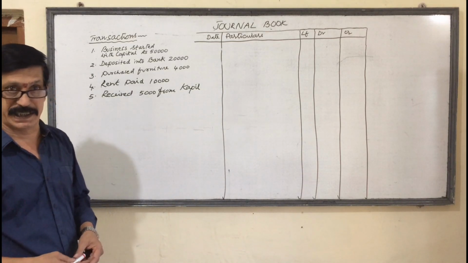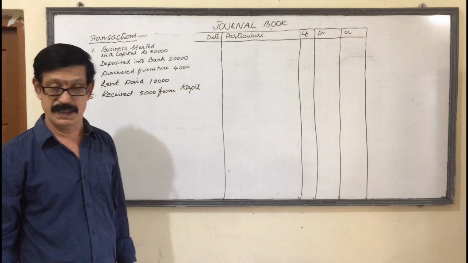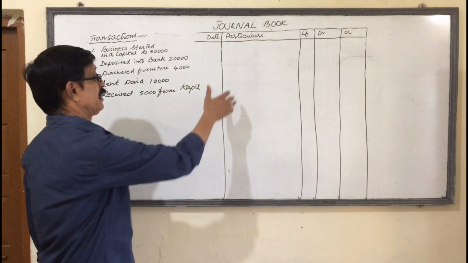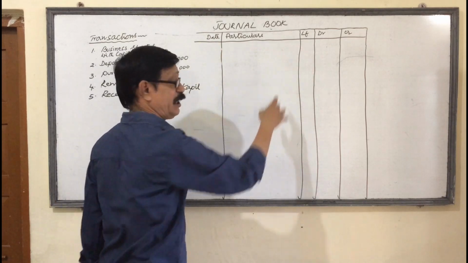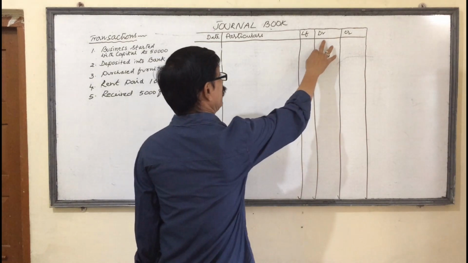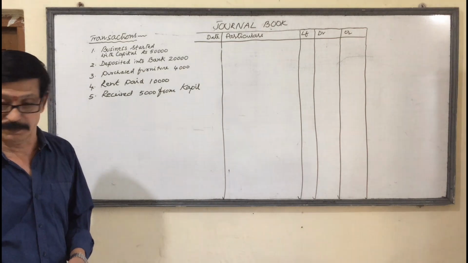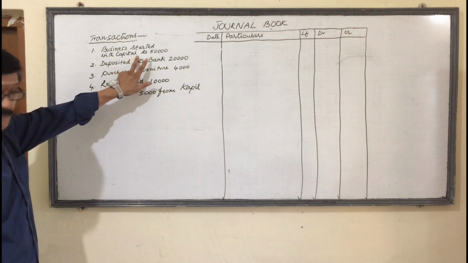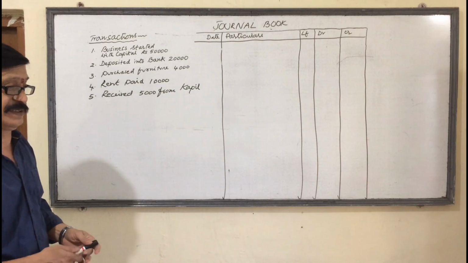Journal is the first book, the primary book. All these transactions we have to enter into the journal. In the journal, there are 5 columns: date column, particulars, ledger folio (LF means ledger folio), debit, and credit. Whenever a transaction happens, first we have to decide what is debited and what is credited.